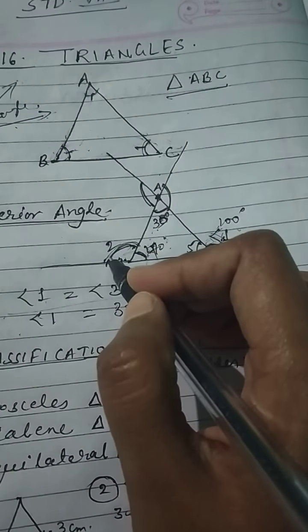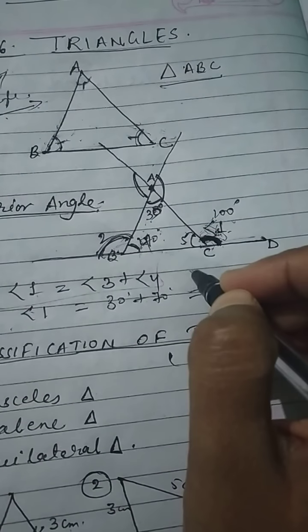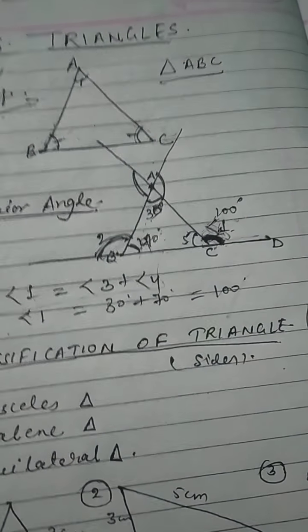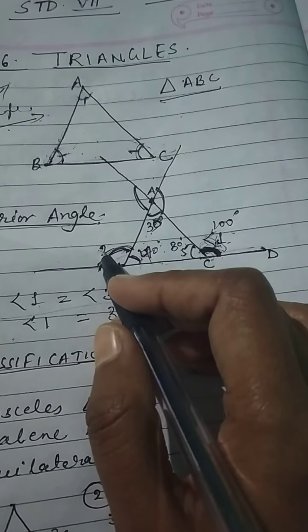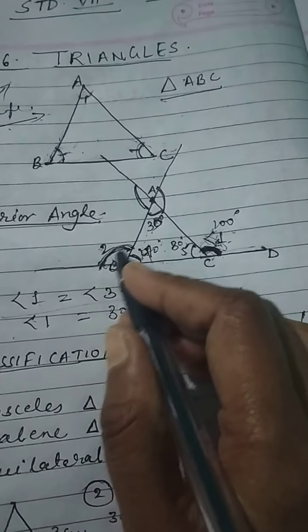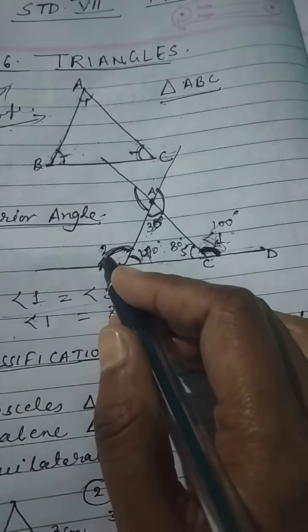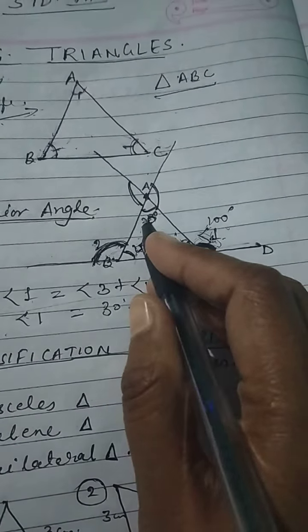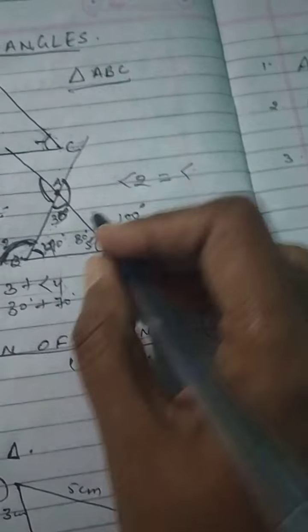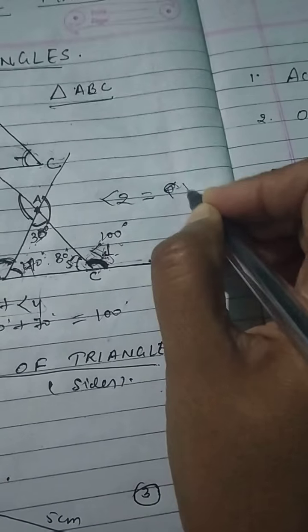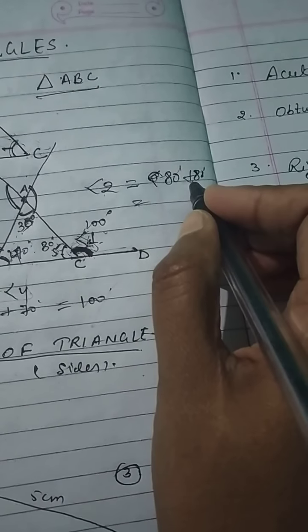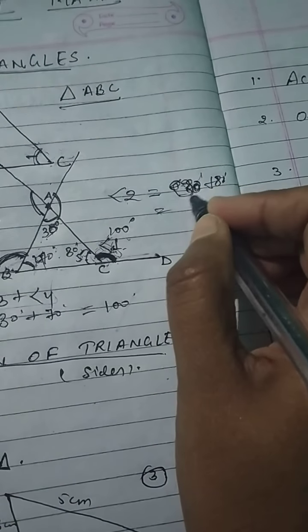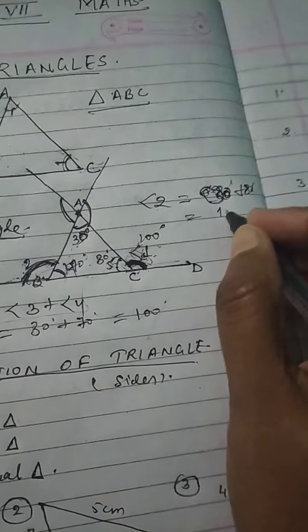Similarly, suppose you have to find angle 2, and these interior angles are given. Suppose this is 80 degrees. For this angle 2, what are the two opposite interior angles? These two. So we can write angle 2 is equal to 30 degrees plus 80 degrees. And you can get the value of angle 2. 80 plus 30 will be equal to what? 110 degrees.